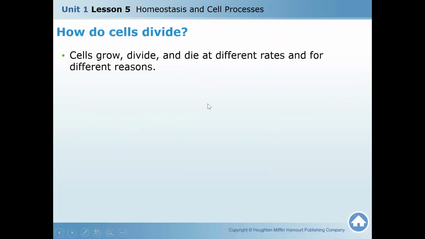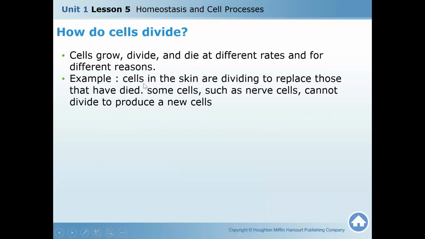How do cells divide? Also, this is another example of the cell processes done by the cell, which need homeostasis to be done. Cells grow, divide, and die at different rates and for different reasons. For example, cells in the skin are dividing to replace the damaged and dead ones, but nerve cells cannot divide to produce new ones.